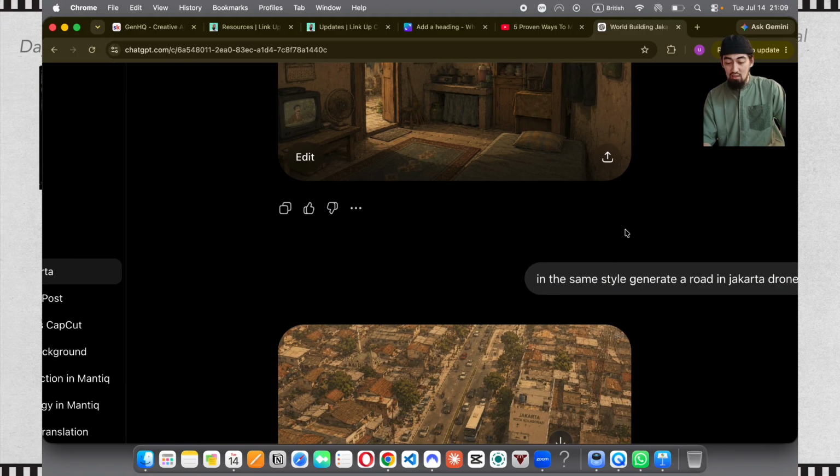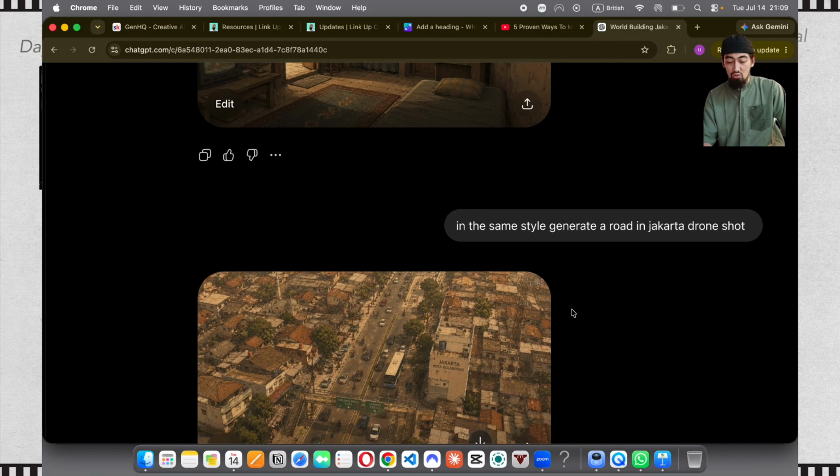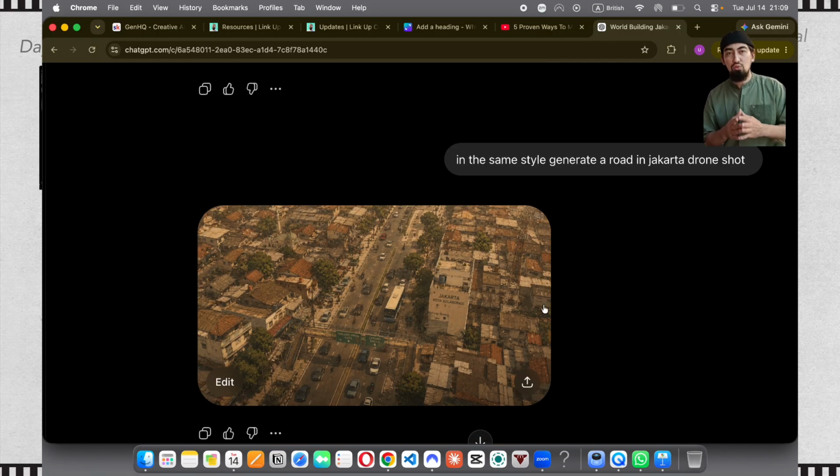And then I said, in the same style, generate a road in Jakarta drone shot. Now, the reason I chose drone shot for the street and the road is because later when we use Seedance, I want the man to ride through the streets. And usually when you give it a drone shot and when you reference your character with the world, Seedance already takes that information and builds you an animation from different angles. Therefore, the bigger picture you give Seedance, the better.